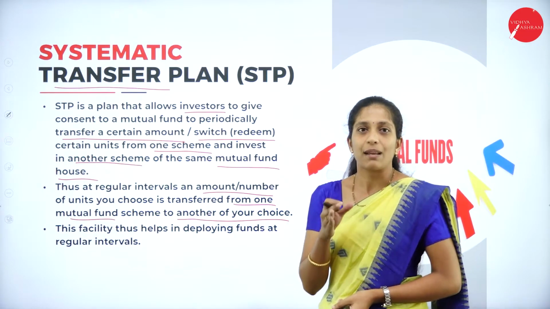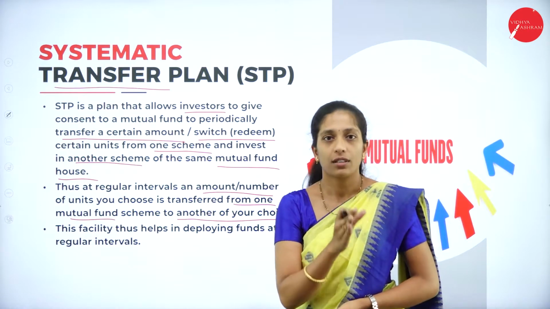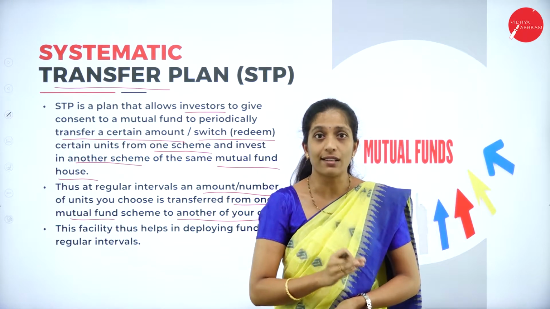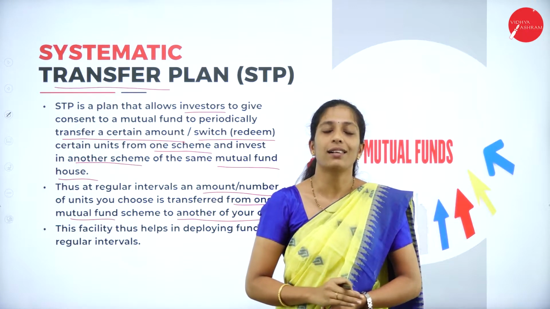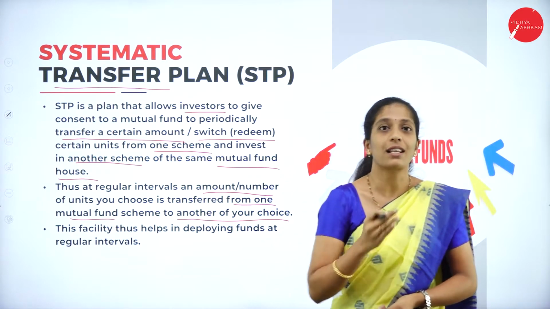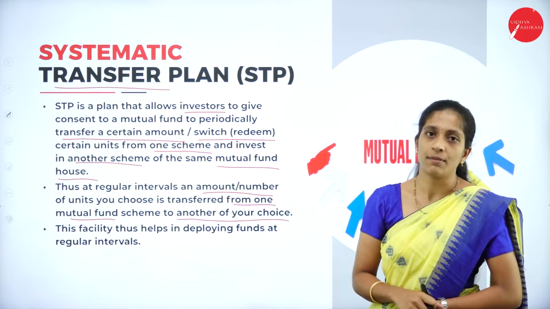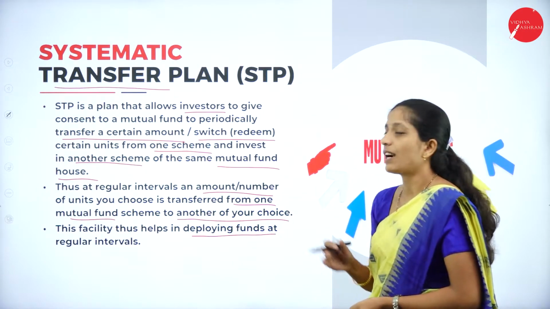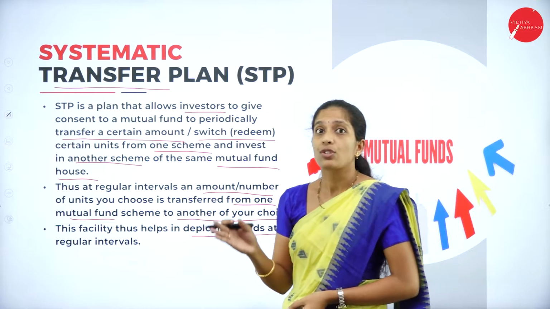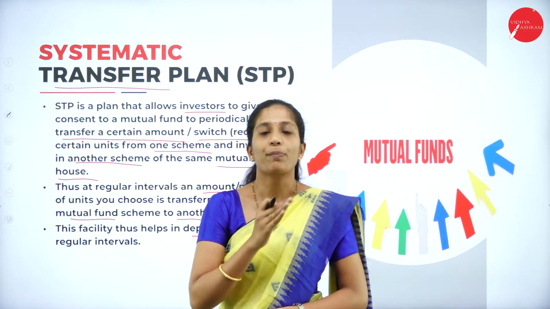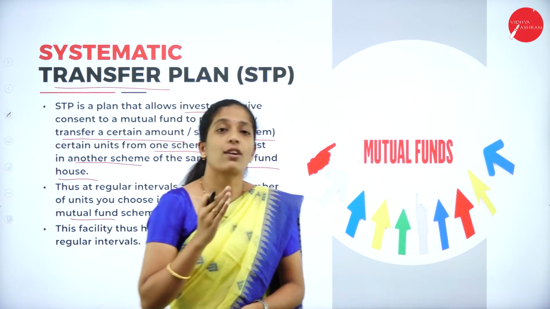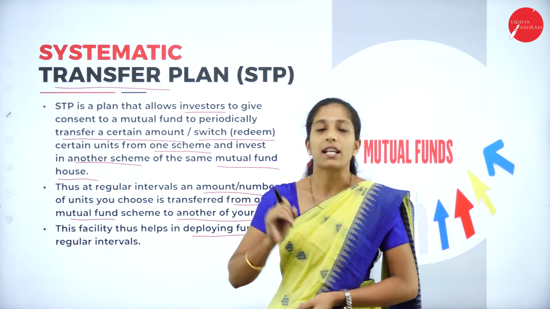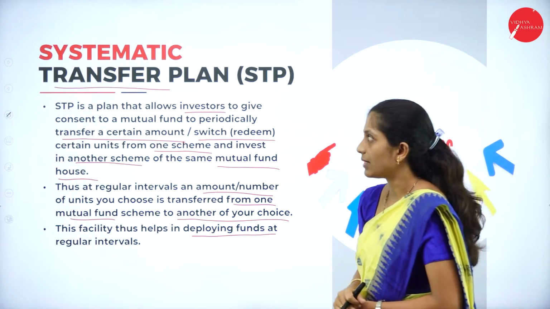Here, from scheme is nothing but a type of mutual fund units. So here one type of mutual fund units can be transferred to another type of mutual fund units. It's nothing but change of scheme in mutual funds. This facility thus helps in deploying funds on a regular basis. So here those funds which are not profitable in nature or which are not yielding good return, such mutual fund units can be converted into profitable units.